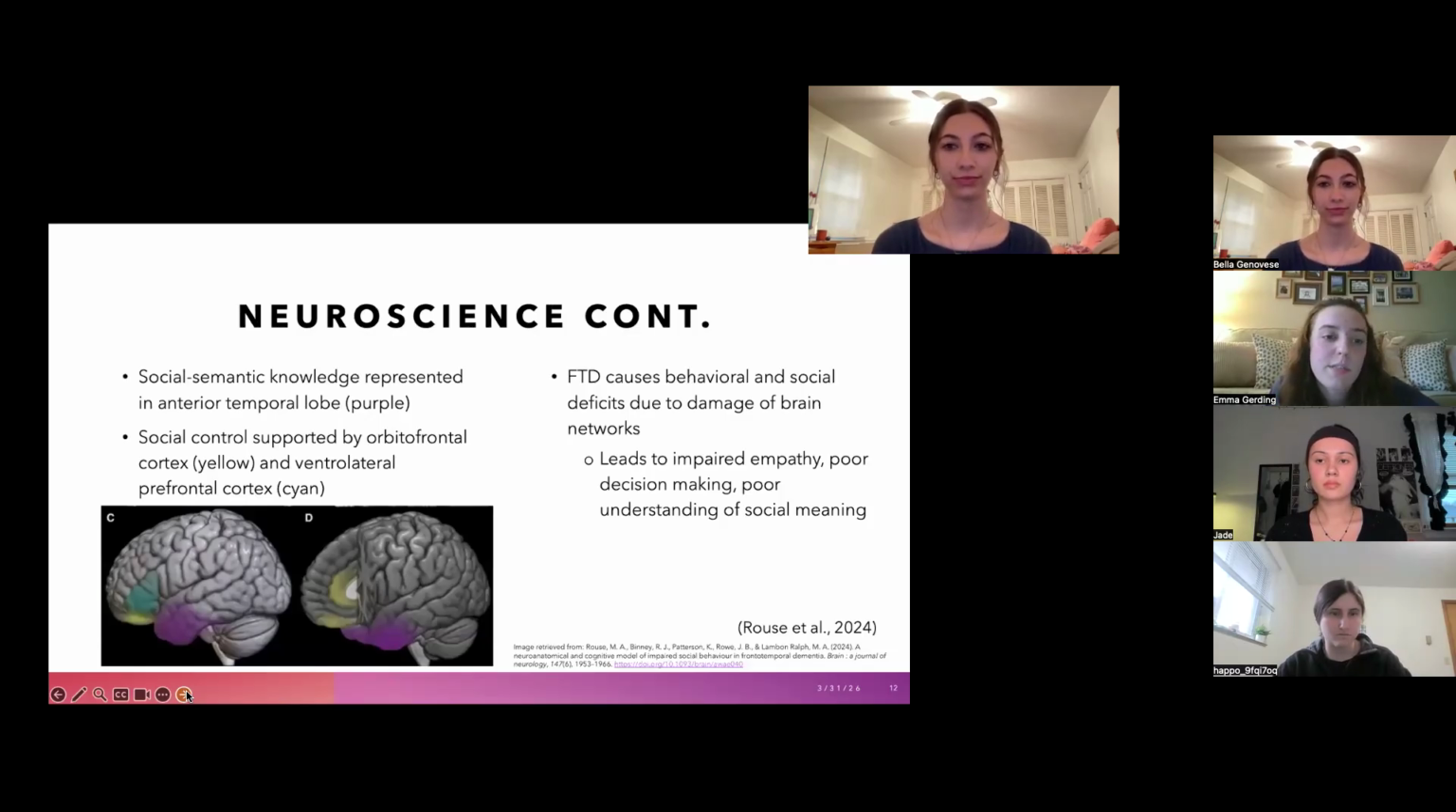This image shows where the deficits arise. The purple in this image represents the anterior temporal lobe supporting social semantic knowledge. The yellow in this image shows the orbital frontal cortex in which the social control is supported, and the ventrolateral prefrontal cortex is shown in cyan. So FTD causes behavioral and social deficits because it damages brain networks that are responsible for understanding social cues and meaning, therefore controlling behavior. This leads to a combination of lack of empathy, disinhibition, and poor decision making.